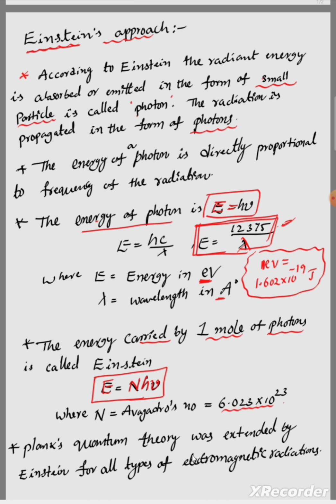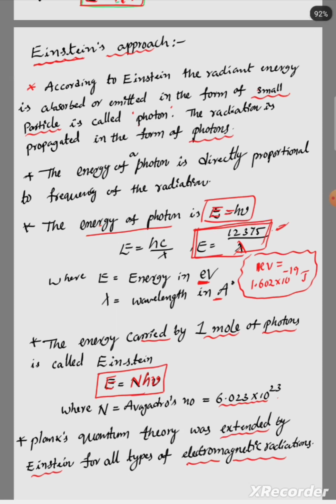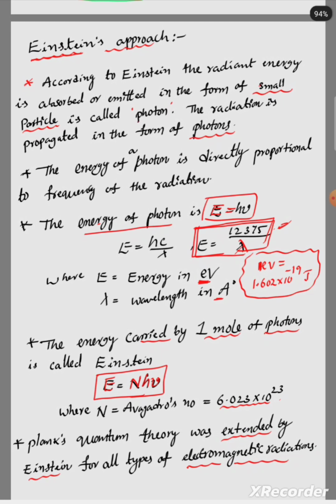Okay, next, this Planck quantum theory was extended by Einstein for all types of electromagnetic radiations. Okay students, this is about Planck quantum theory and Einstein's approach, how it was extended by Einstein, which we also discussed. Okay students, thank you.